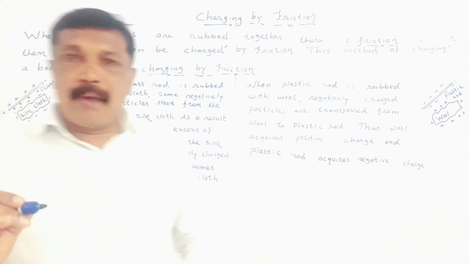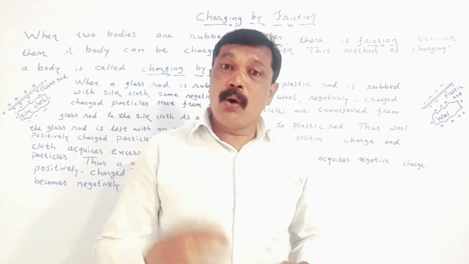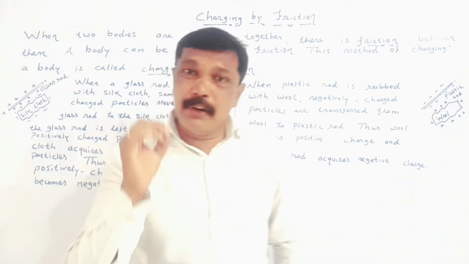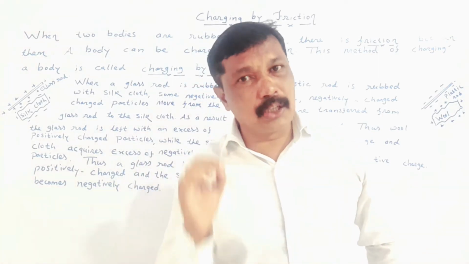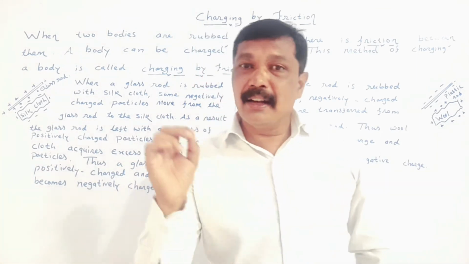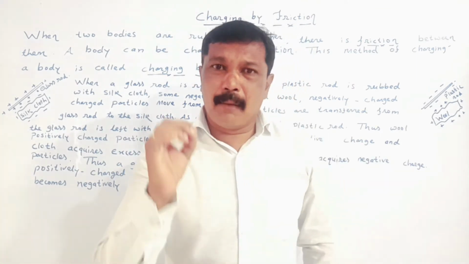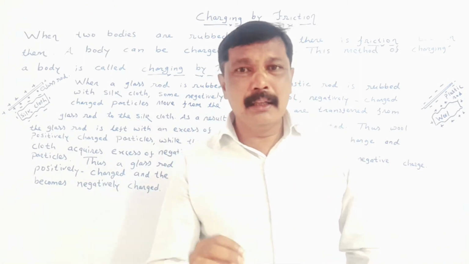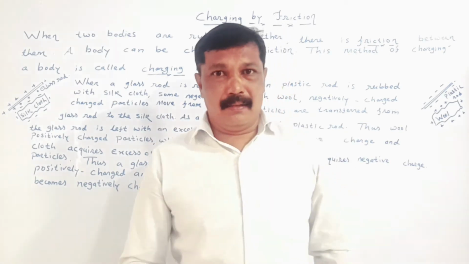My dear student, we have already studied that each and every object in the surrounding has positive charge and negative charge. The number of positive charge and negative charge in the body are equal.